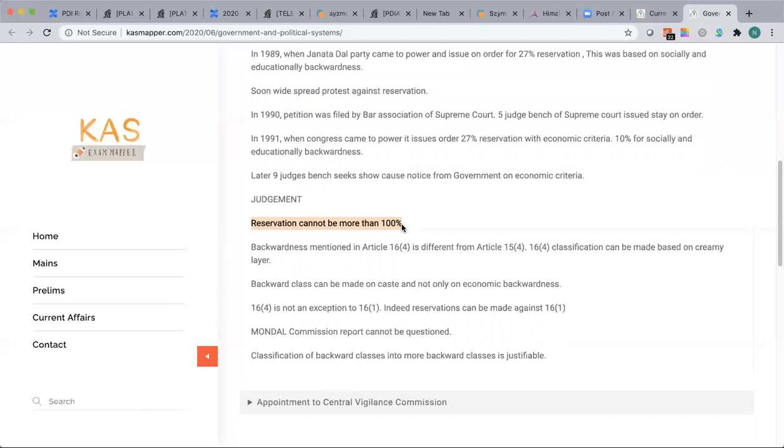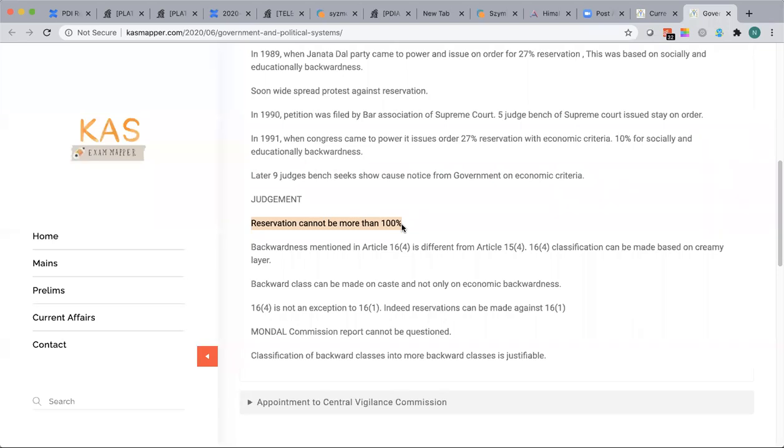We will be in the same situation, but in the reverse way. So to avoid such complications, 50% is general, 50% is reservations. Earlier, how much was it? Under Narasimha Rao, 37%, but it was made more.